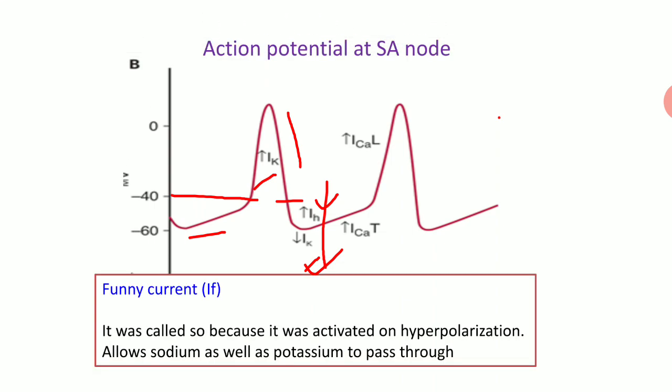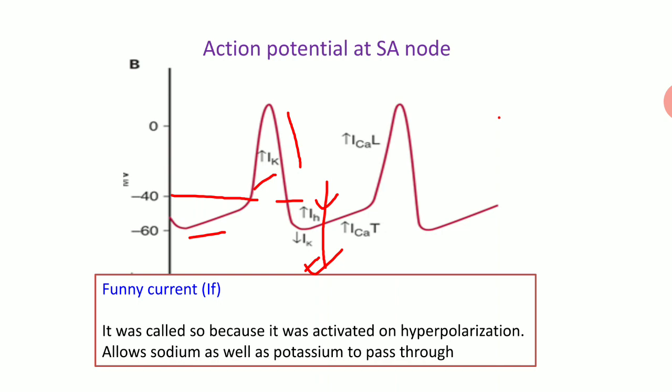So this is called the funny current. It is called so because it is activated on hyperpolarization, and it allows sodium, which is positive charge, and also potassium to pass through. Once sodium or potassium is passing inside the cell, it will lead to generation of a